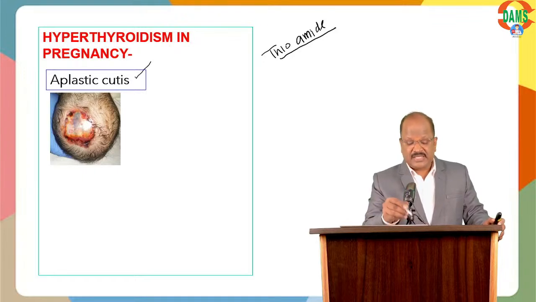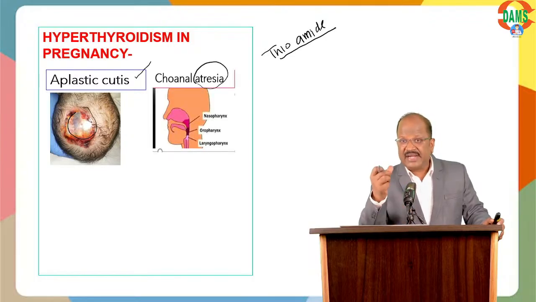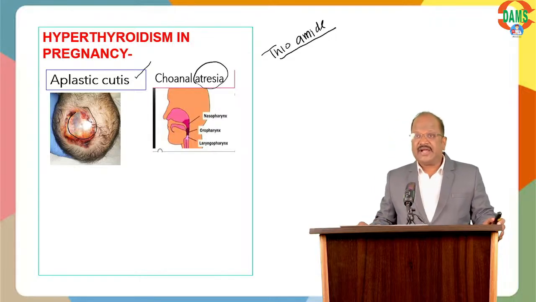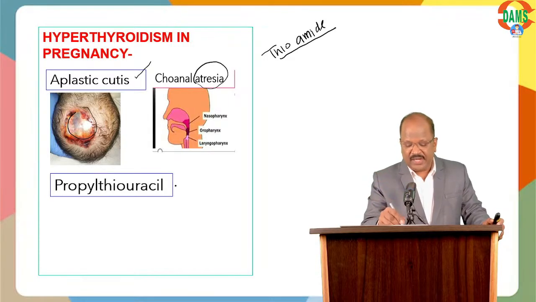Aplastic cutis, that is absence of skin, and choanal atresia, nasopharynx atresia. So they are teratogens. Which is the relatively safe drug in pregnancy? Go for PTU. It is relatively safe.